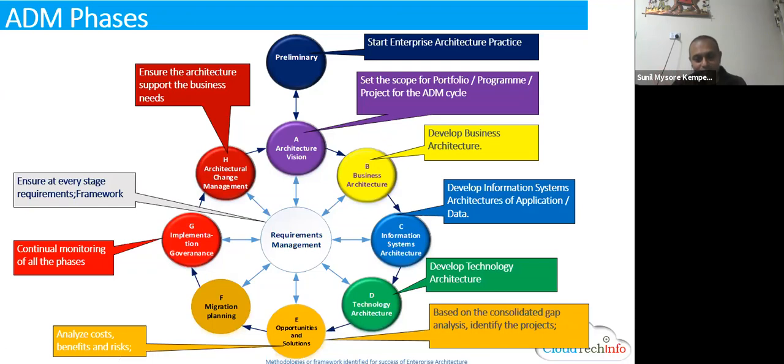Then we come to the C phase. Historically, TOGAF came into existence in 1995. At that time, the systems we were procuring were bundled with the application and the data together. That's why we call the C phase information system architecture, but it has two phases. One is the data phase and one is the application phase.